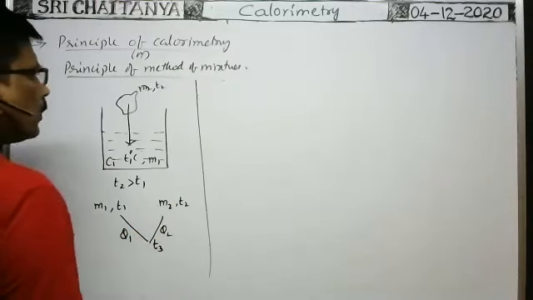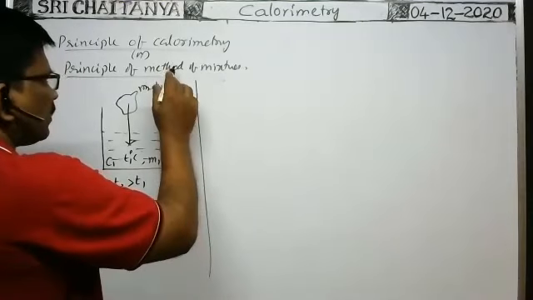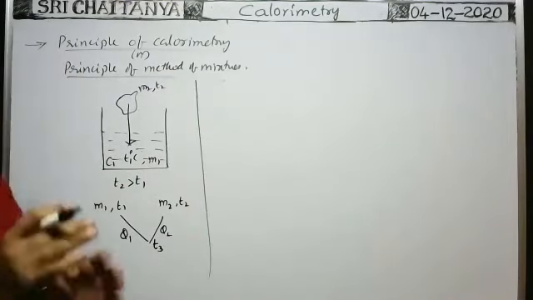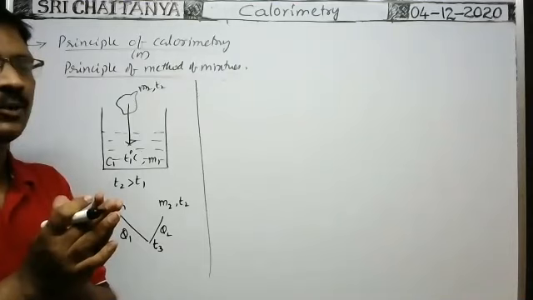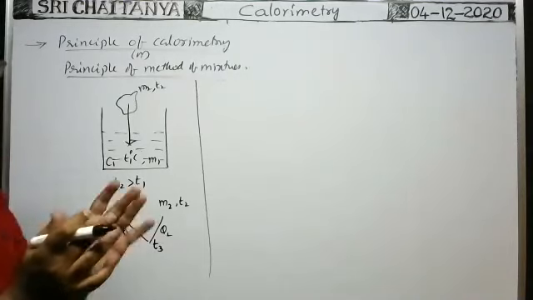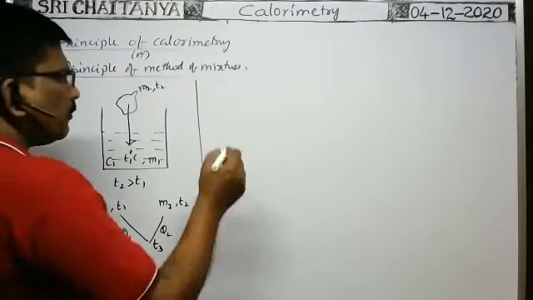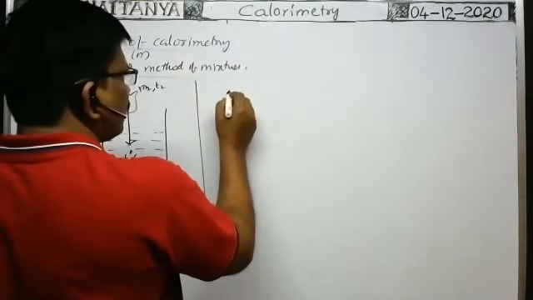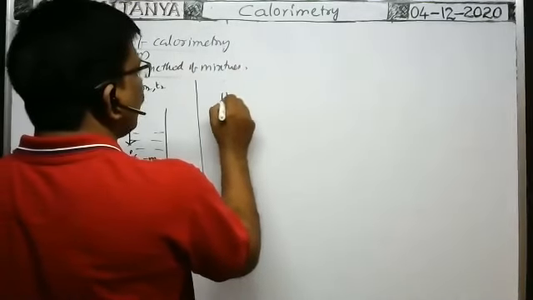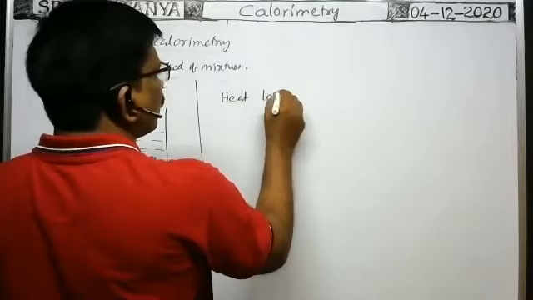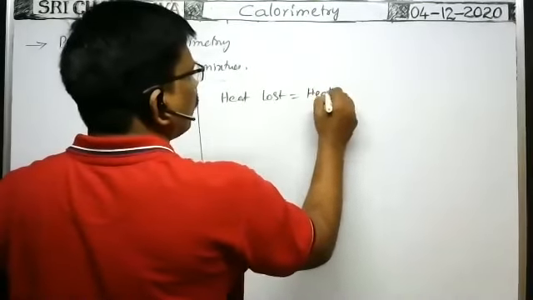That's why, according to the principle of method of mixtures, or principle of calorimetry, when there is no loss of heat energy to the surroundings by the system, the amount of heat energy lost is equal to the amount of heat energy gained. Heat lost is equal to heat gained.